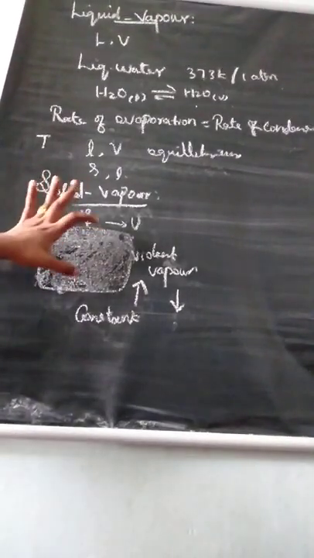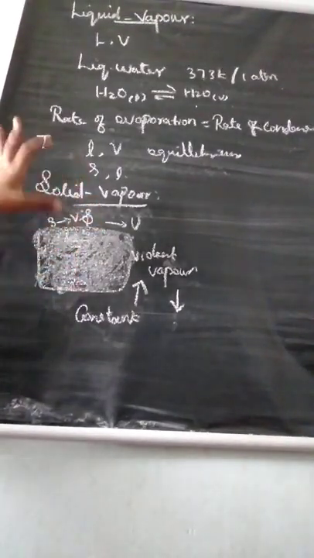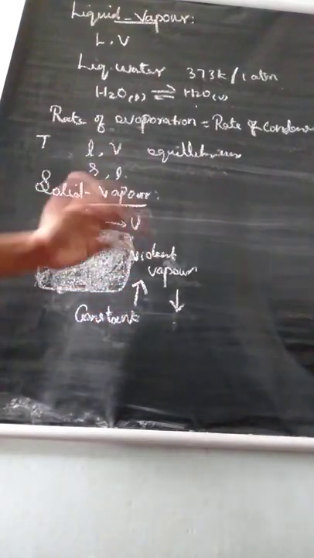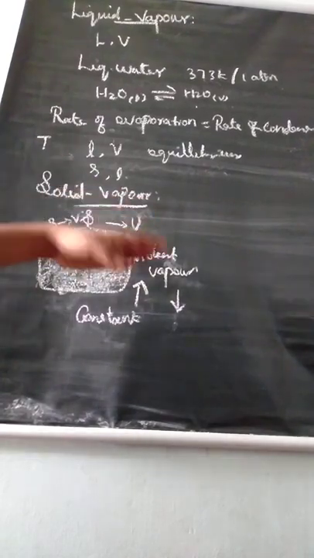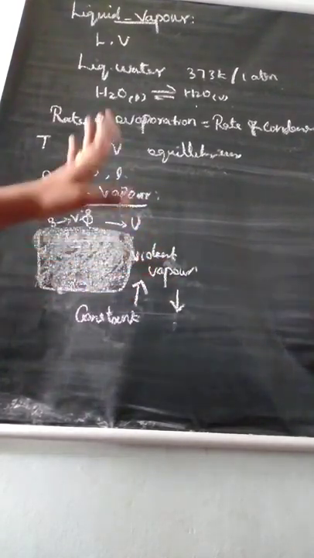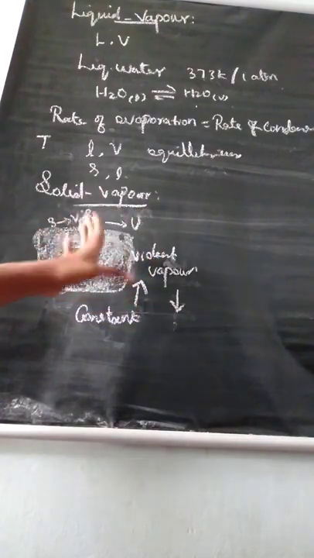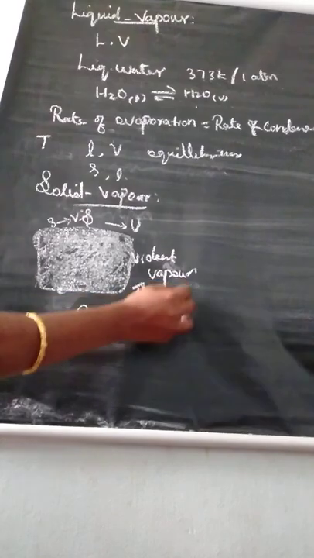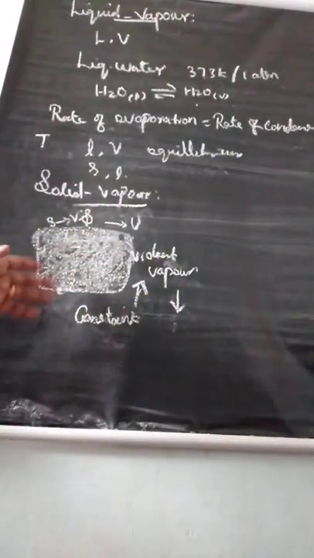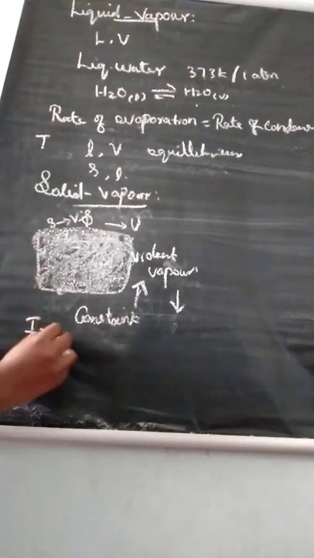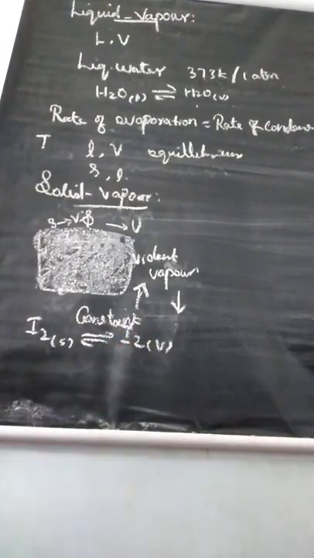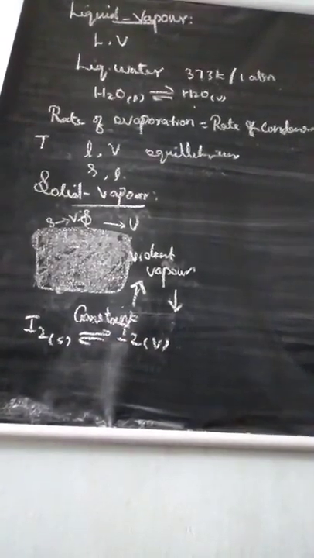You consider the example, solid iodine. The solid iodine is placed in a closed transparent vessel. After some time, inside it fully you got the vapor. First the intensity of this vapor increases, after some time it decreases, and finally it becomes constant. Understand? So here we can write the simple reaction: solid iodine is converted to iodine vapor.